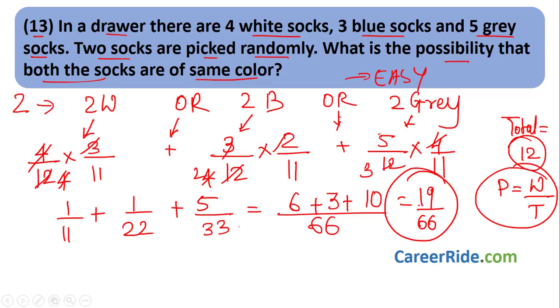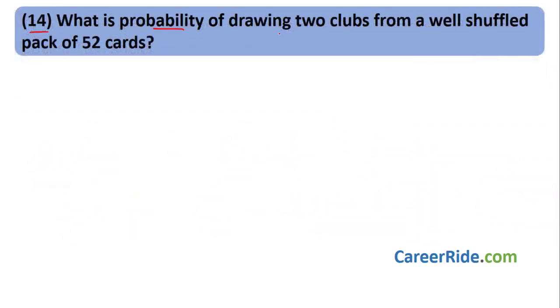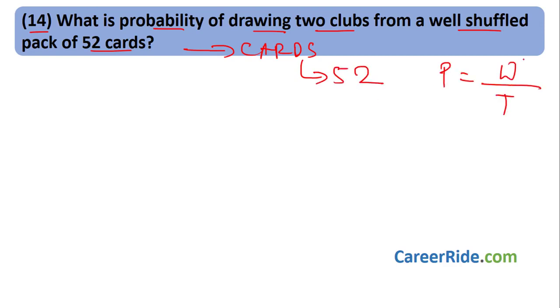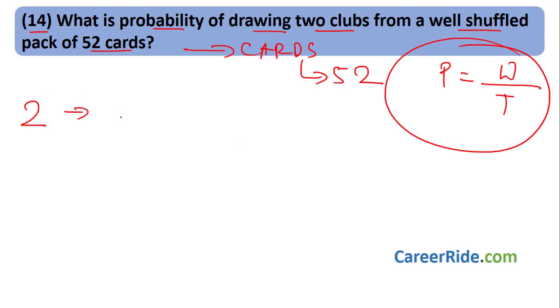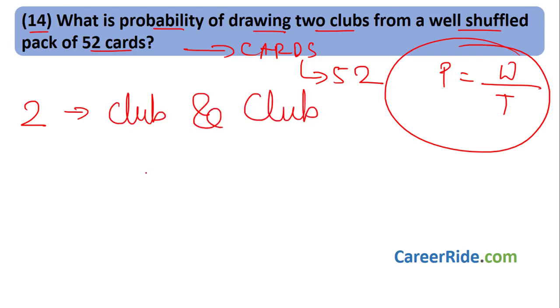Moving to question number 14. What is the probability of drawing 2 clubs from a well shuffled pack of 52 cards? Again, the sum on cards. Total possibilities 52. Probability is what I want divided by total. What do I want? I want 2 cards. Both the cards should be club cards. That means take one club card and then again take the second club card, right?